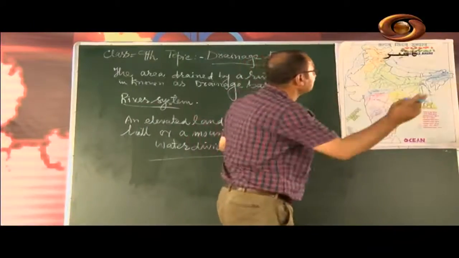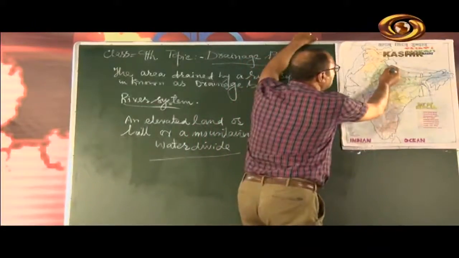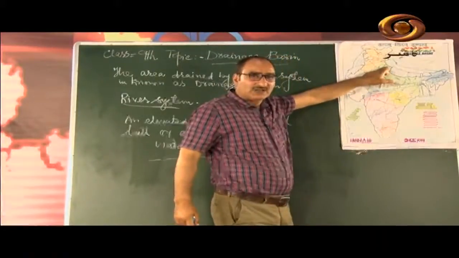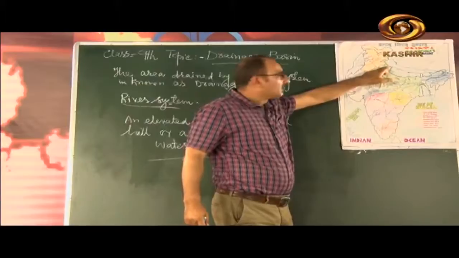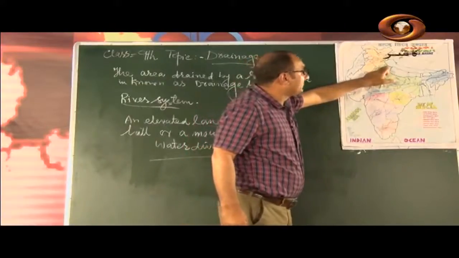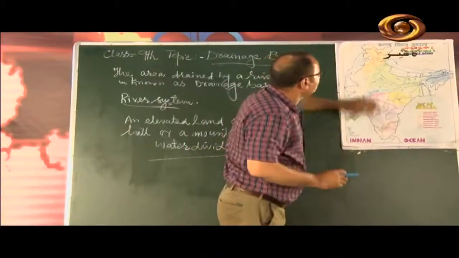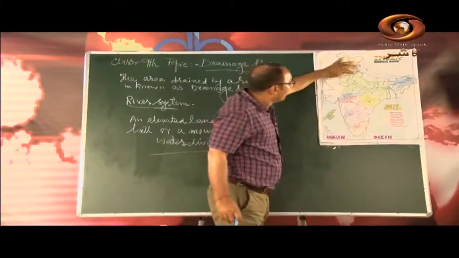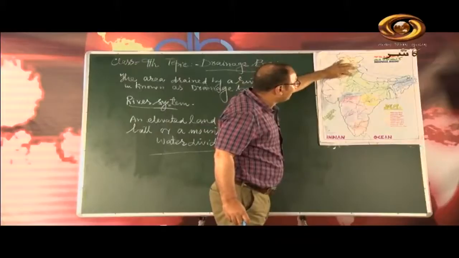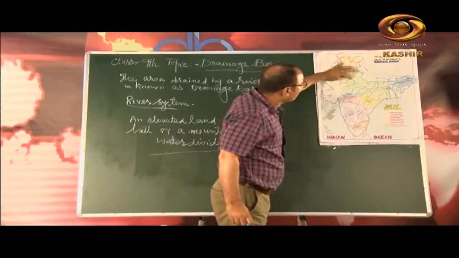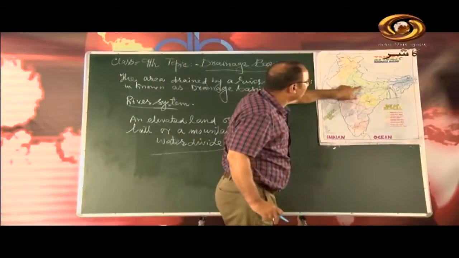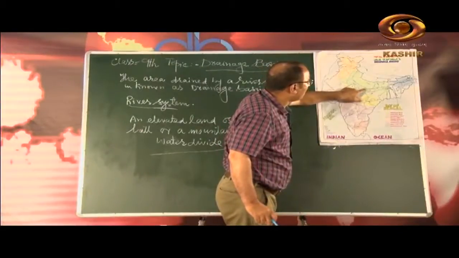The Ganga has its origin in the Gangotri glacier in the Himalayas, and near Hardwar it enters the plains. Here it crosses Uttarakhand and enters UP, and this river passes through Lucknow, Kanpur, Agra, and